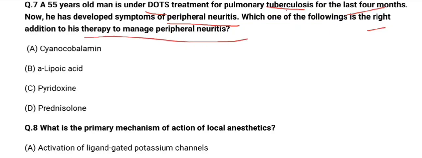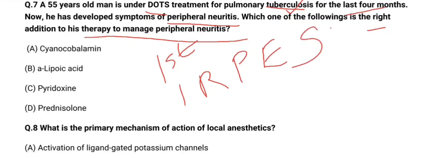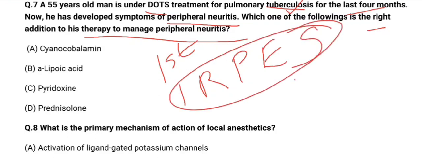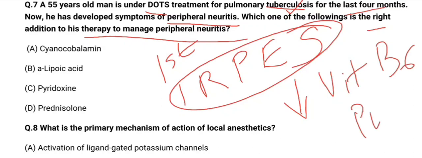So DOTS therapy is related to therapy of tuberculosis, and we know that the first line anti-TB drugs are isoniazid, rifampicin, pyrazinamide, ethambutol, and streptomycin. The majority of these drugs cause depletion of vitamin B6, which is known as pyridoxine.